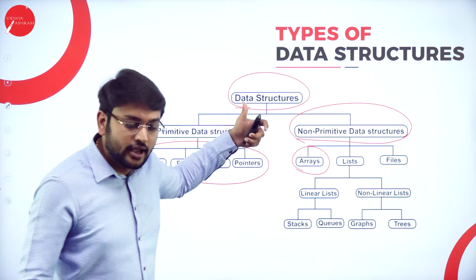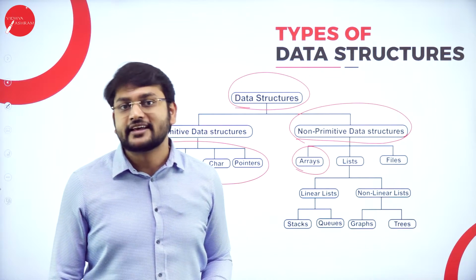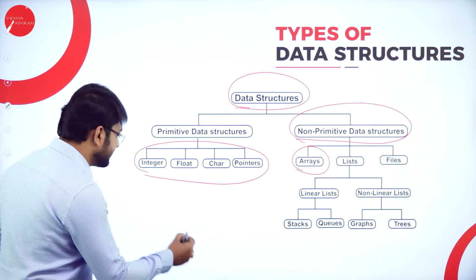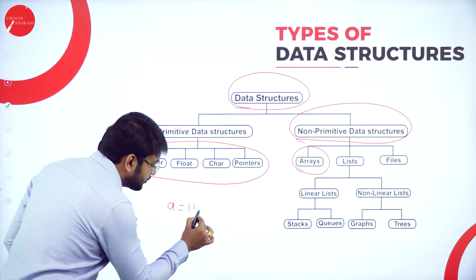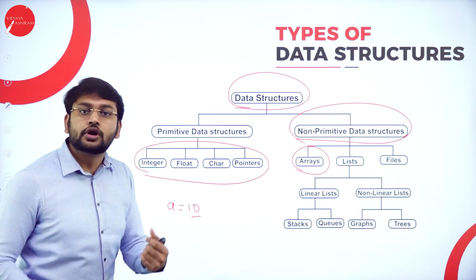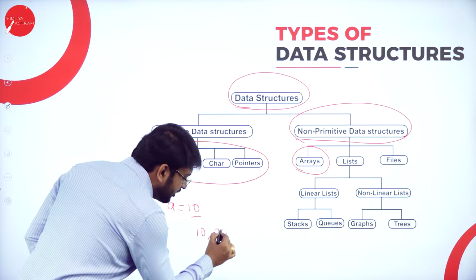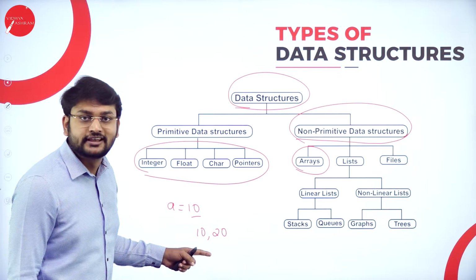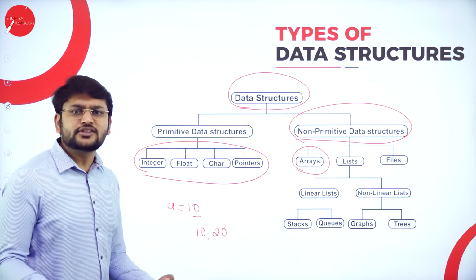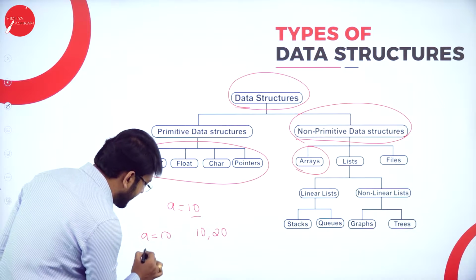Sir, before that, could you please tell us again why you are calling that a non-primitive data structure? My dear students, suppose I have a is equal to 10. How many values am I trying to store in the variable? 1. If I want to store more than one value, say for example 10, 20, how many values do I have here? I have 2 values, correct? So when I have 2 values, I need to store these 2 values. What is the problem for you? You can store it like this: a is equal to 10 and b is equal to 20.